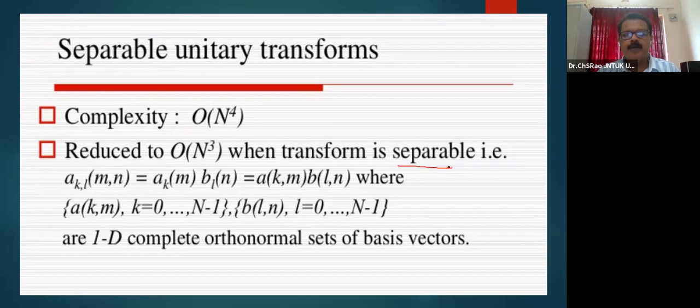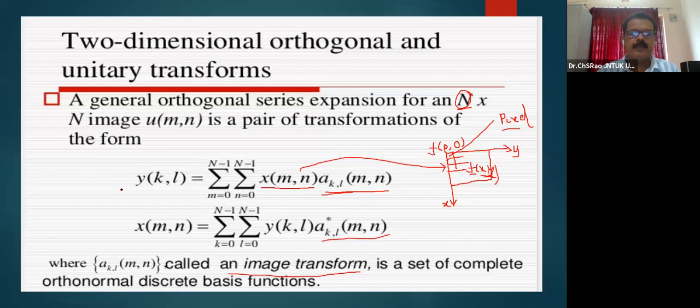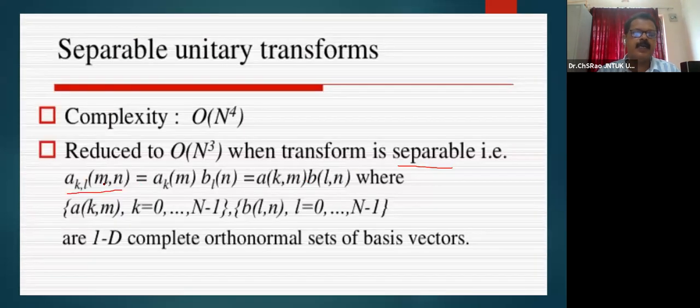Separable means that when I want to represent the forward transformation kernel A k, l, m, n, the image transformation orthonormal discrete basis function of this two-dimensional transformation, if I am capable of representing A k, l, m, n as A k, m and B l, n, then I can compute it as A k, m times B l, n, where k ranges from 0 to n minus 1, and B of l, n may be computed with l ranging from 0 to n minus 1.